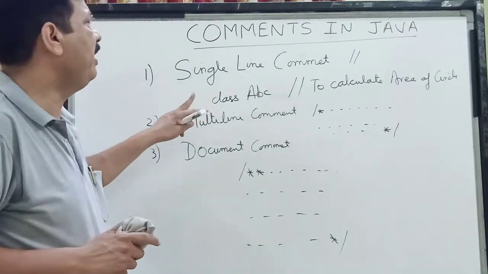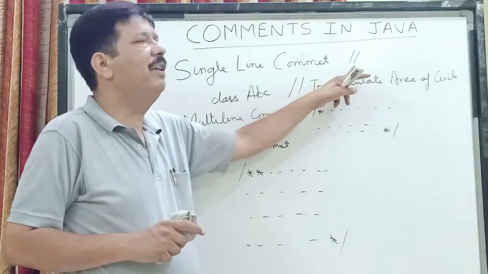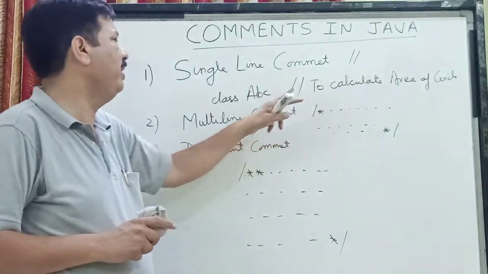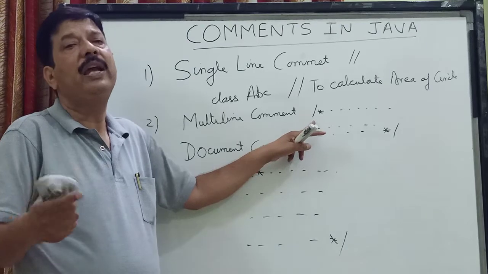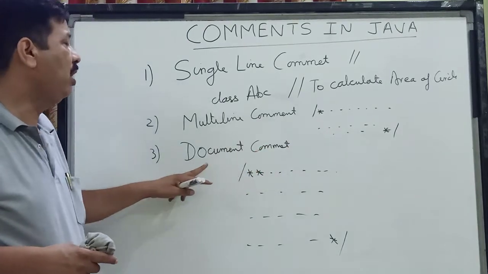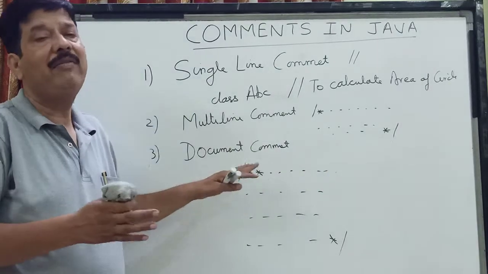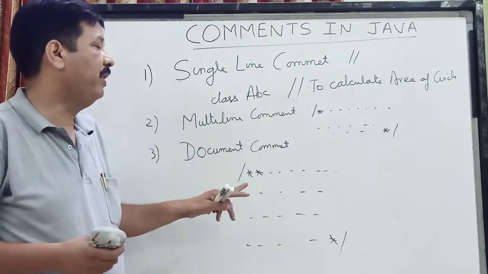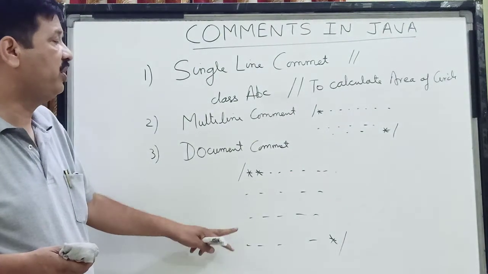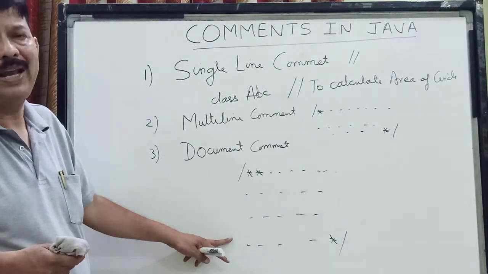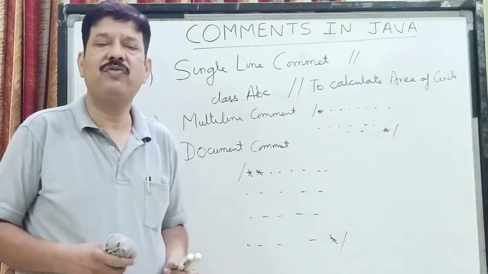These comments can be written in three ways: as a single line comment, which we begin with 2 slashes together; then a multi-line comment, where we can write our comment in 2 to 3 lines; and if you want it in a document way, then we have a document comment, where we can use many lines together to explain the documentation of the program. The computer is not going to compile or execute these lines. This is just the remark which we are giving.